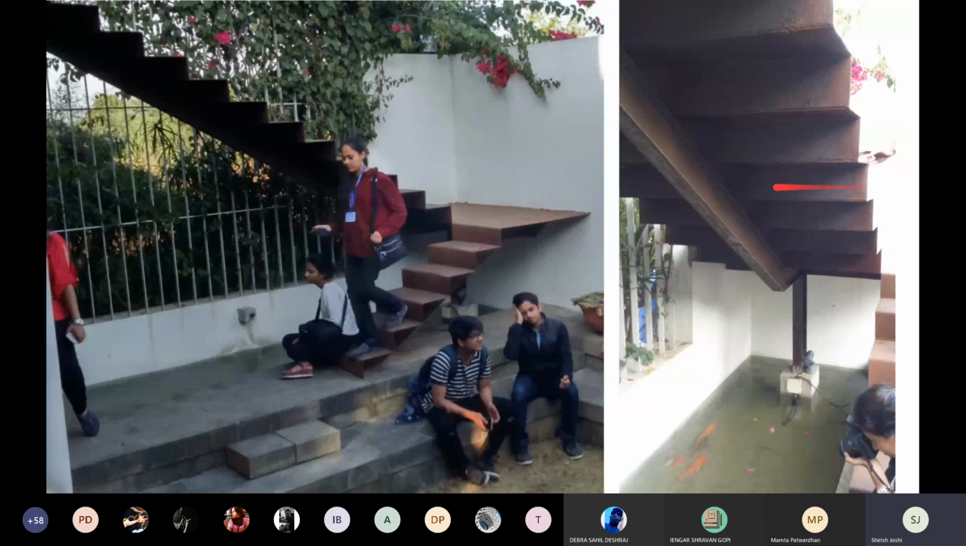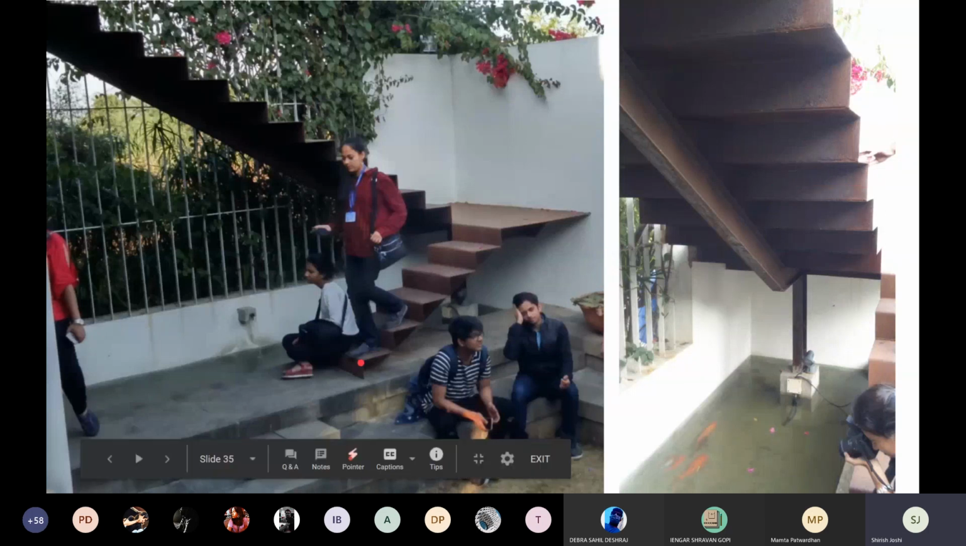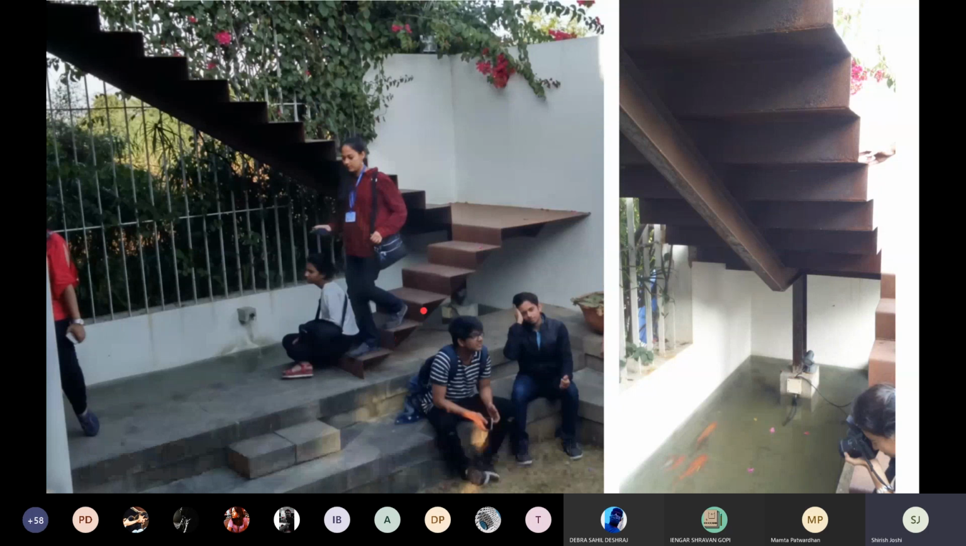So when the architect was making this, he imagined the staircase to be a folded plate, and he anchored it. The beam below was added later because the staircase wouldn't actually stay. The beam is a later addition, is what I was told. Nonetheless, it's a very interesting staircase.